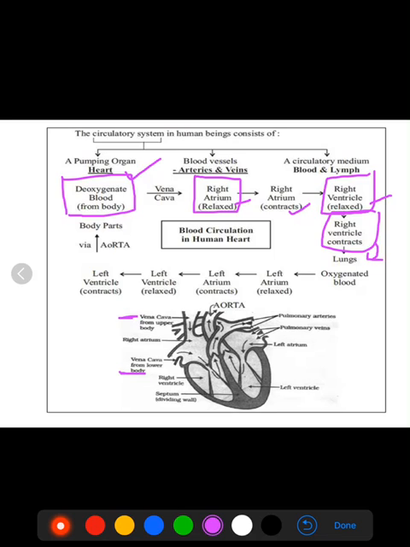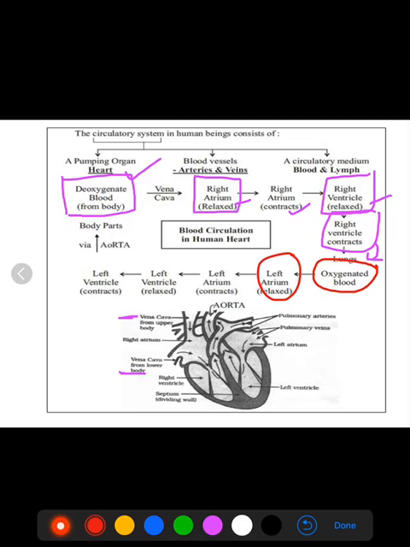Now in the lungs the blood gets oxygenated. This oxygenated blood comes from the lungs through the pulmonary vein, and this pulmonary vein brings the blood to the left atrium.